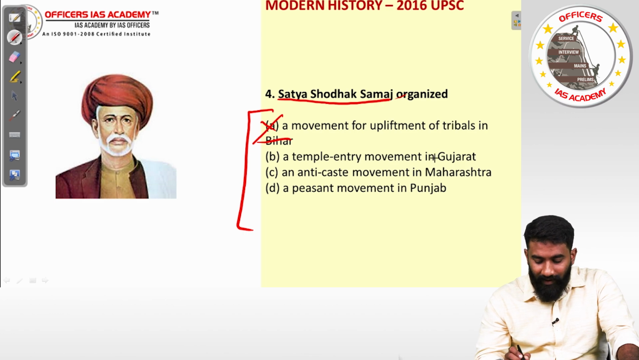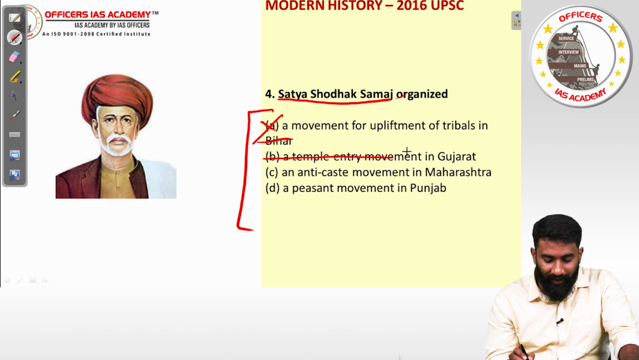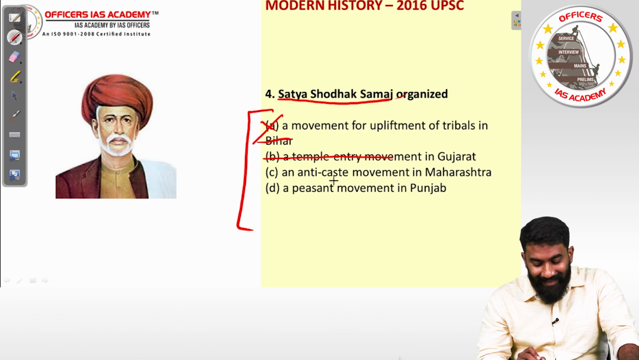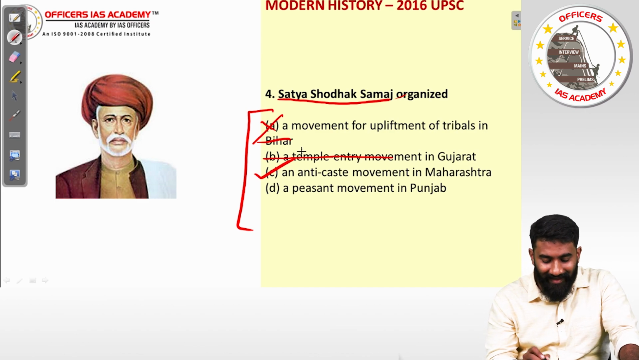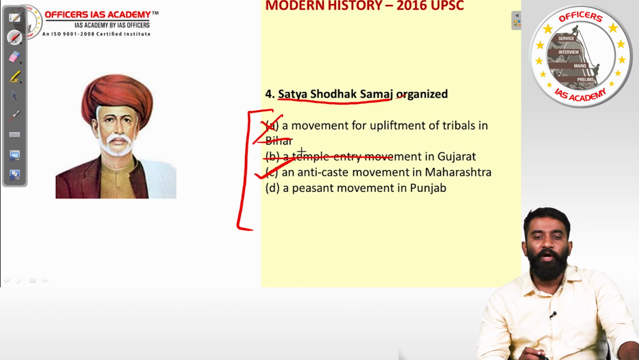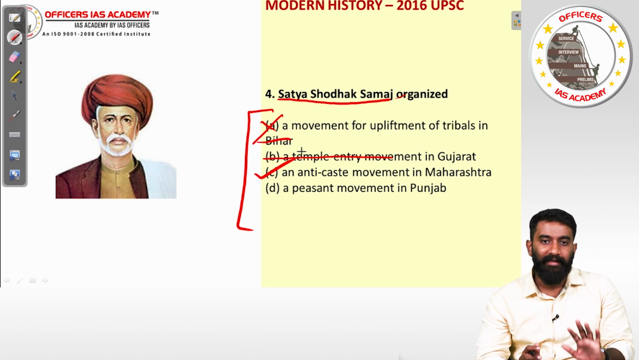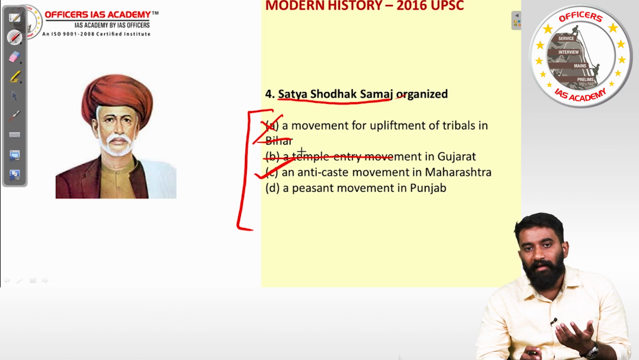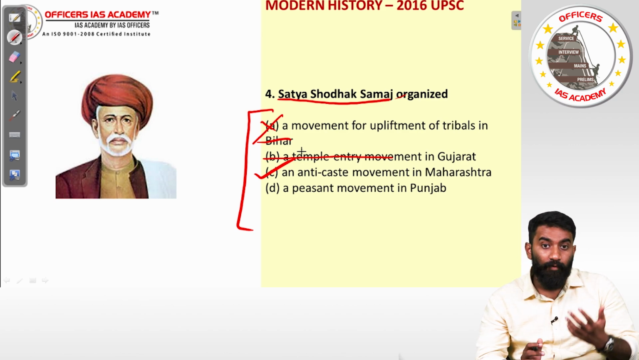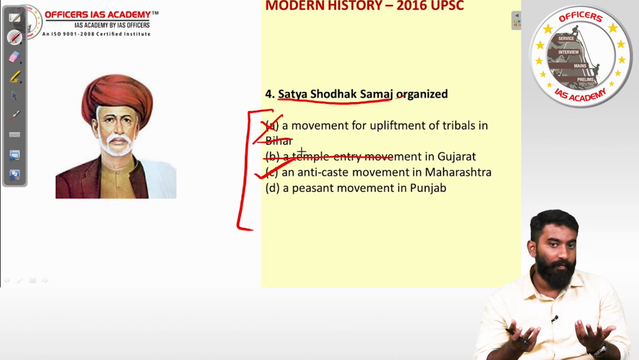A temple entry movement in Gujarat. No, it was not about temple entry also. An anti-caste movement in Maharashtra. That is the correct answer. Because Satyagraha Samaj is trying to eradicate caste system completely. It was led by the leader Jyotiba Phule, who is called as Mahatma. He was called Mahatma even before Gandhi was called Mahatma.